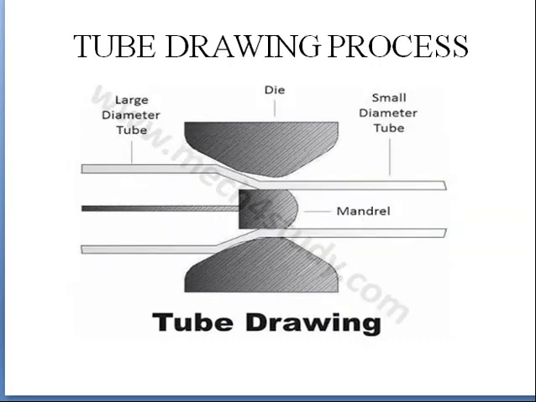In case of the tube drawing process, here you have a mandrel in between. There is a tube of larger diameter and a tube of smaller diameter. These two are dies, and the tube will pass through these two dies. The mandrel will help us maintain a certain cross section within the tube. The final tube we get will be collected at the end, and after getting the required length, this tube will also be cut.